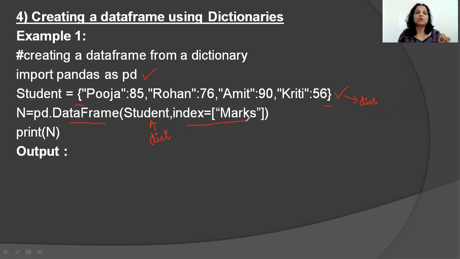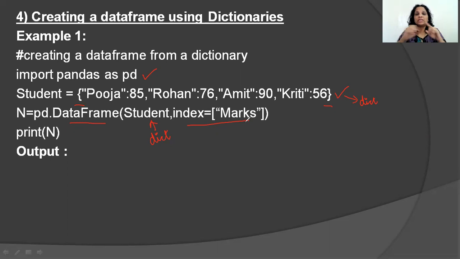If your dictionary has scalar values, what do I mean by that? It was already told to you that when we deal with dictionaries, the keys of the dictionary automatically become the column names. So the value under Pooja is 85, the value under Rohan is 76, the value under Amit is 90, and the value under Kriti is 56. So it's a scalar value.